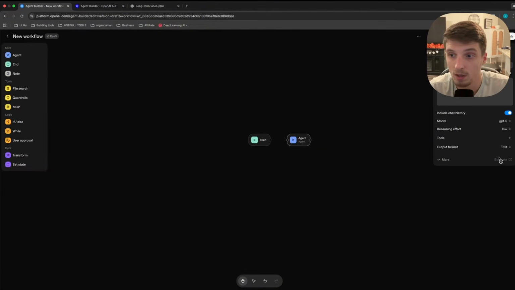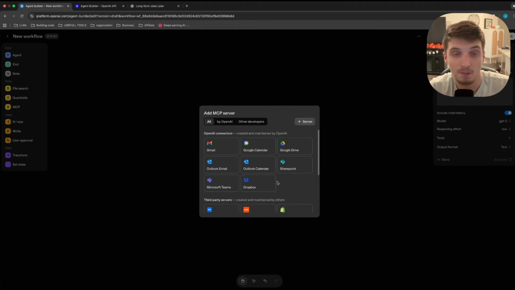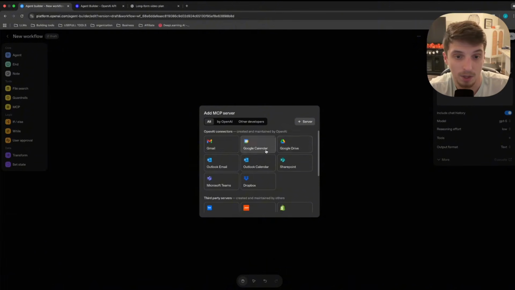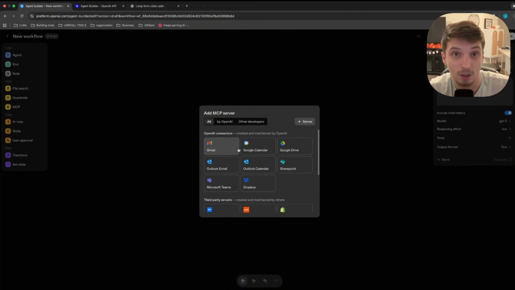Pretty cool. But the big tool that everybody is making a bunch of noise about is the MCP server. Now, MCPs can be pretty complicated, especially in N8N. You kind of have to make your own MCP, if that makes sense. But here they just have it directly integrated with these MCP servers for the software. So pretty cool.